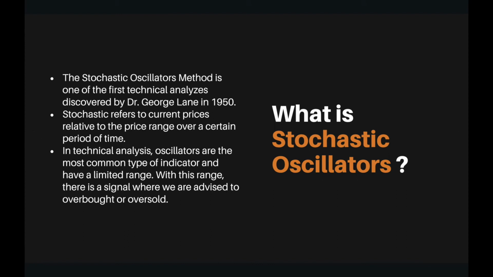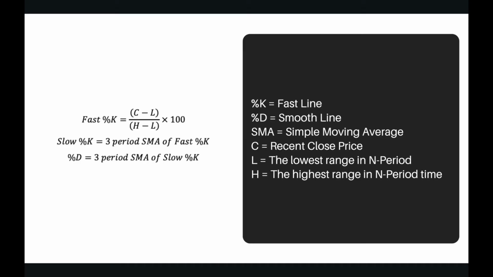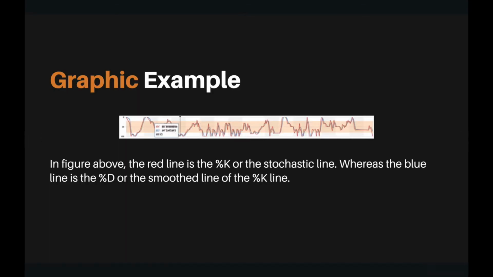The stochastic oscillator method is one of the first technical analyses, discovered by Dr. George Lane in 1950. The second is that stochastic refers to the current price relative to the price range over a certain period of time. The third is that in technical analysis, oscillators are the most common type of indicator and have a limited range. With this range, there is a signal telling us when we are advised to treat it as overbought. There are two components of the stochastic oscillator: the first is the fast line and the second is the smoothed line. This is a graphic example of the stochastic oscillator, where the red line is the percent K, or the stochastic line, and the blue is the percent D, or the smoothed line.